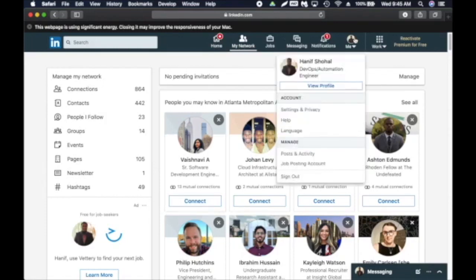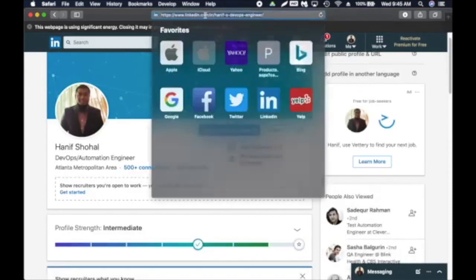And for your profile, when you have a profile, you can actually even modify this. As you can see, mine is customized, so you can do it. I'll let you figure it out. Just go to settings and you should be able to do it there. So I'm going to copy this, and you can add it on your resume. The resume we created, you can add it somewhere at the bottom.